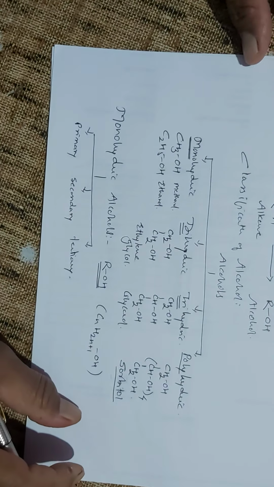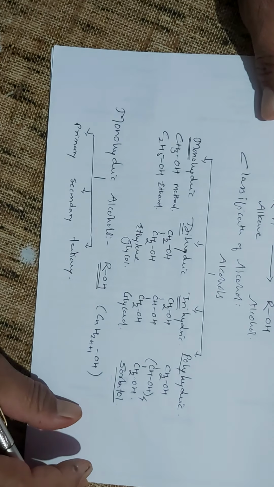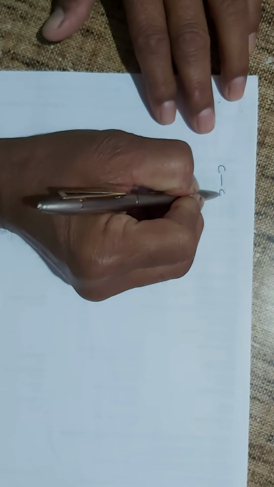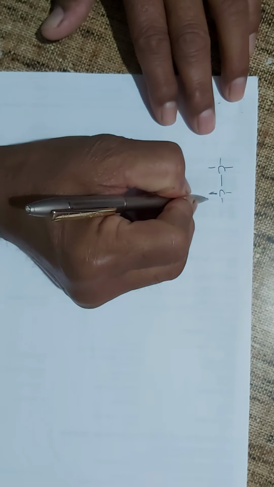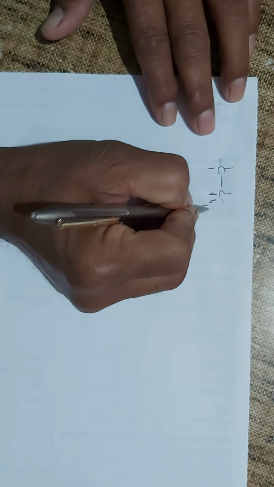When the hydroxy group is attached to the primary carbon atom... In general, we must first be able to identify what is primary, secondary, and tertiary carbon. The carbon which is attached to only one other carbon atom is termed as your primary.